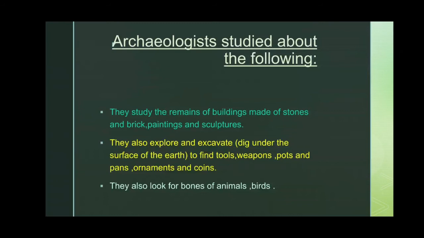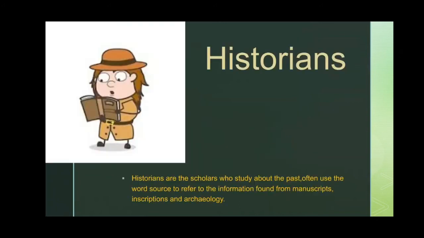Now the next one is about historians. We are going to see who historians are and what they studied. Historians are scholars who study the past, and often use the word source to refer to the information found from manuscripts, inscriptions and archaeology. They are known as scholars who study manuscripts, inscriptions and archaeology, and once sources are found, they learn about the past.